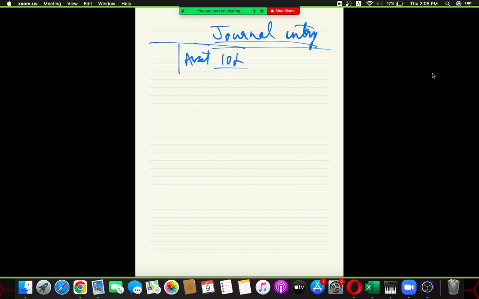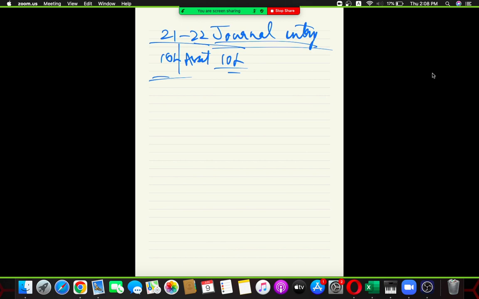Let's try to put the same additions and deletions in your journal entry. If this thing is understood, you are pro with it. So try to understand the entry. So now what has happened? We have a balance sheet, simple balance sheet, cute balance sheet. Asset account, how much we have? We have 10 lakh. Easy. Some financial year 21-22. Let's keep it very simple. Asset account has 10 lakh.